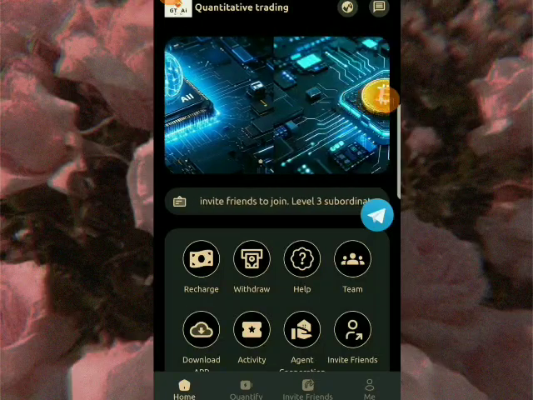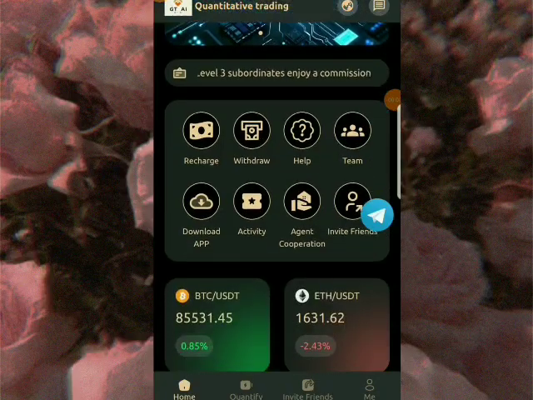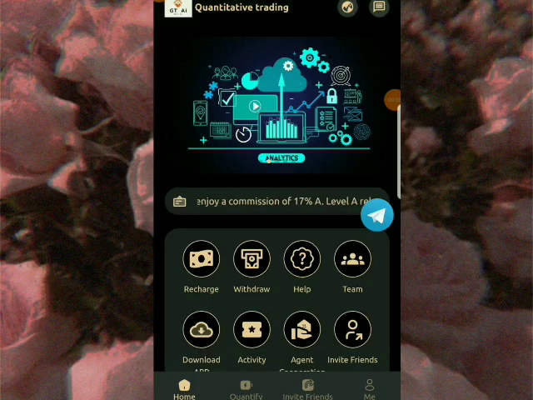In this platform, you'll be earning free USDT, a minimum of 3 USDT daily, and making massive income for